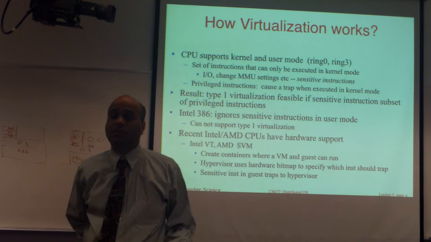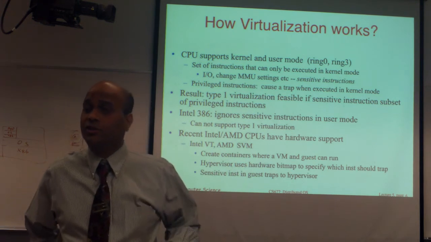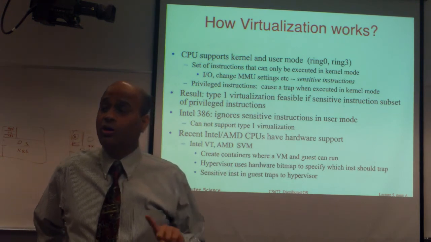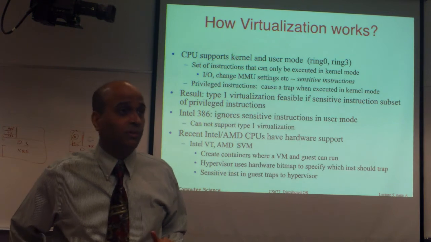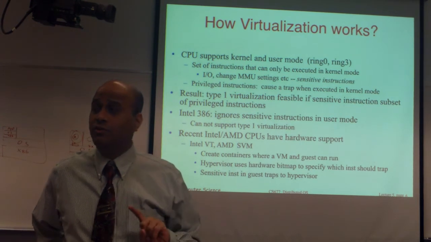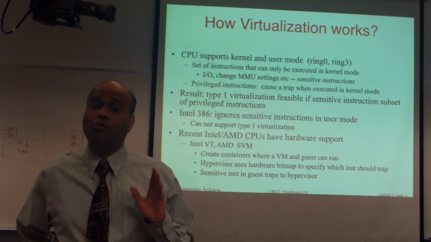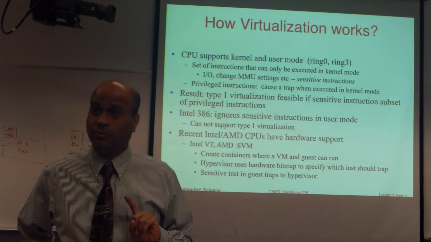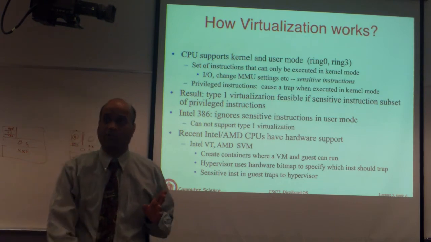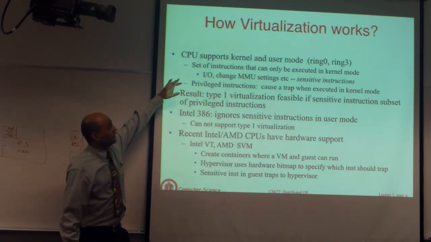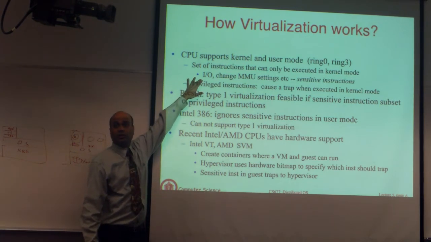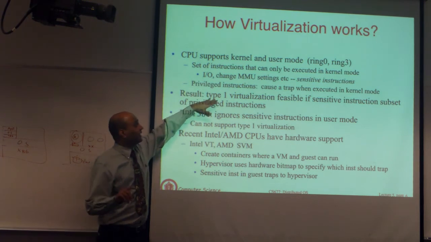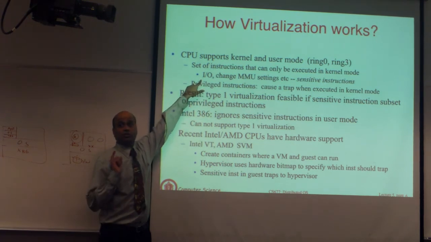What that means is, if the sensitive instructions, the instructions that execute in kernel mode, are also instructions that cause traps, every sensitive instruction also causes a trap, then you can implement type 1 virtualization. Why, I will explain in just a minute, but just try to understand what I'm trying to say.